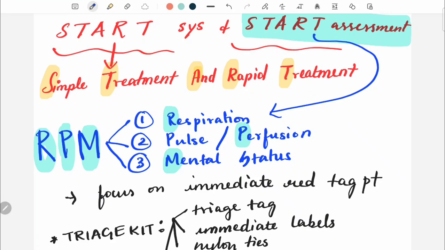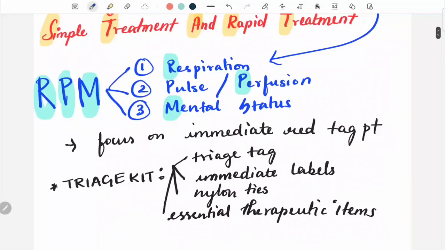START assessment refers to RPM. R for respiration: first you need to assess the respiration of the patient. Then P stands for the pulse or the perfusion of the patient. And M stands for the mental status of the patient. What you need to focus on is the immediate red tag patient. In triage we have a lot of tags: red, yellow, green, black. We have to mainly focus on only the red tag patients.